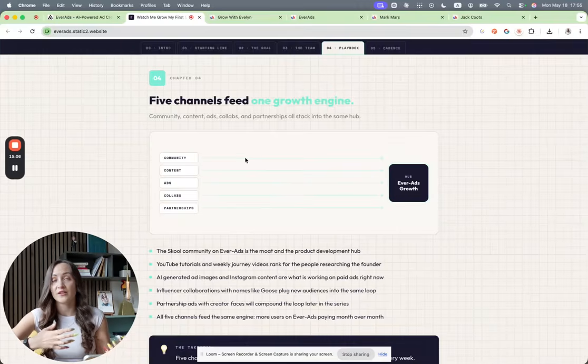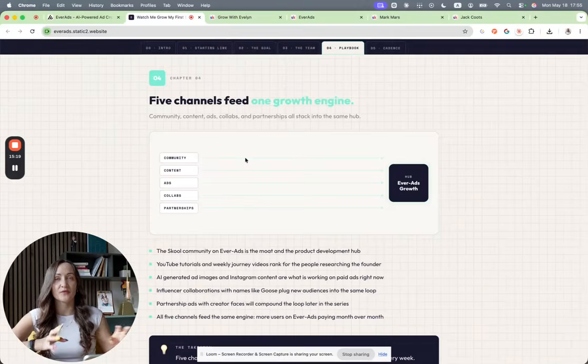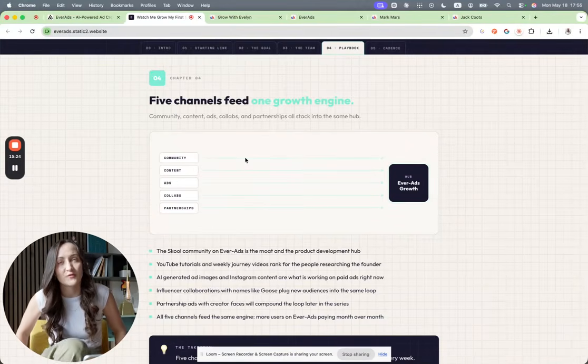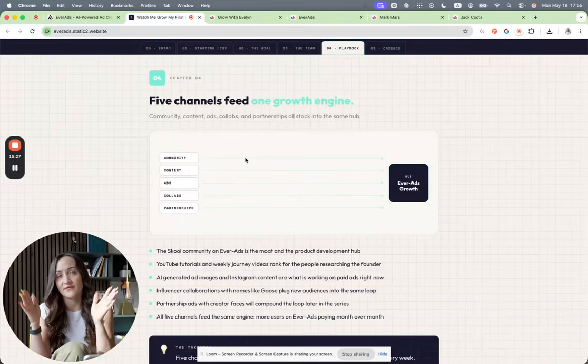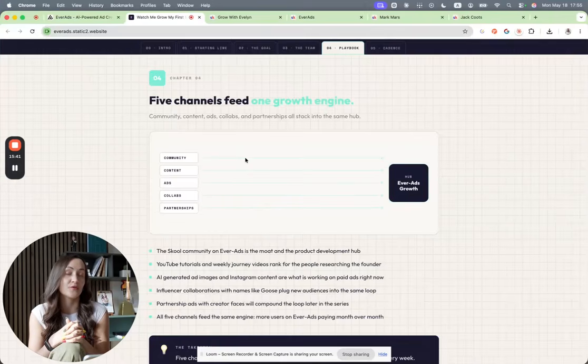So I already do quite a few tutorials around meta ads, but now I plan to jump even more on top-of-mind topics, maybe like a Ben Heath or a Dara Denny. She does it so well with the creative strategy, and he does it so well with all the new changes that are coming in to meta ads. I want to do something like that, but very, very specifically for the creator economy, for the niche, and then collaborate with the Ever Ads channel. So basically making it sponsored by Ever Ads on my channel, and really giving a lot of value through the tutorials for people who are actively running meta ads.